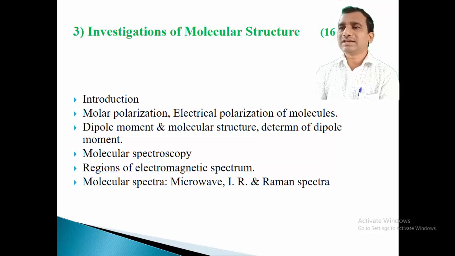Now in this second part, we have to look at what is meant by spectroscopy, what are the applications of spectroscopy, and what are the different types of spectroscopy. After that, we study one important part of spectroscopy, called the electromagnetic spectrum.